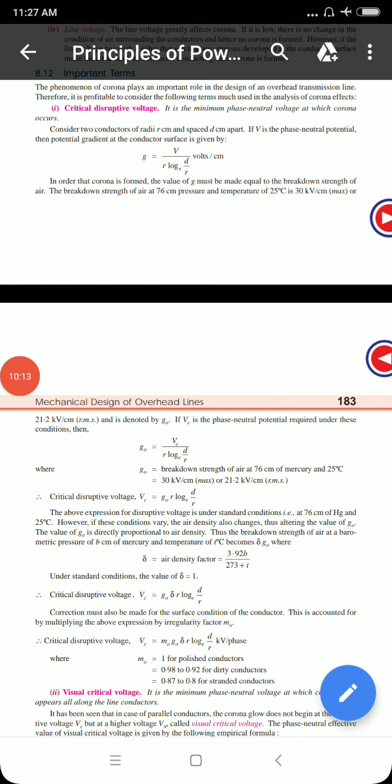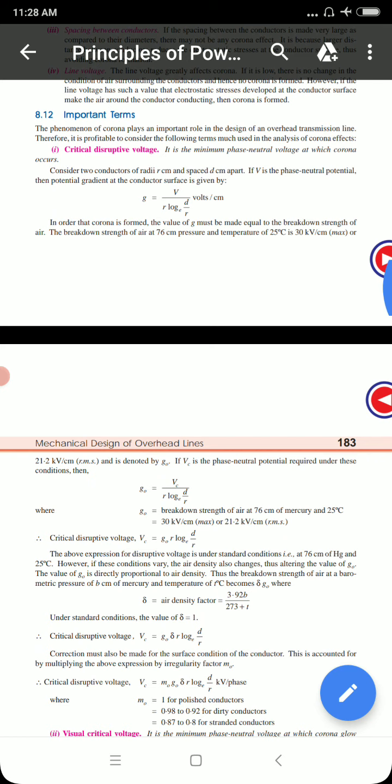When it is stranded conductors, the irregularity is more. That's why m0 is the irregularity factor, which is 1 for polished conductor. So this is the equation for critical disruptive voltage: Vc = m0 G0 delta r ln(d/r). So just study this critical disruptive voltage.